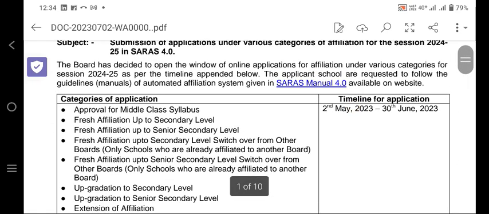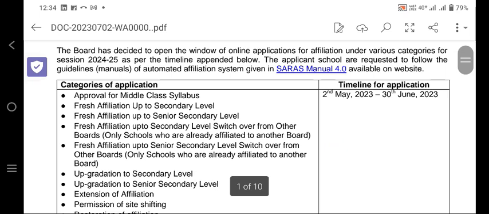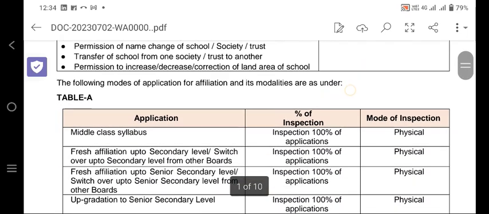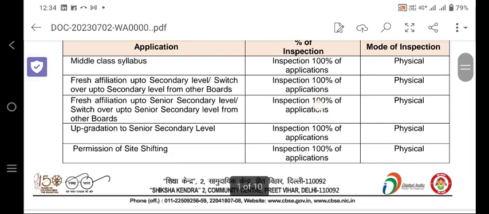So what is the time frame? The time frame is 2nd May 2023 to 30th June 2023. So the applicant schools are requested to follow the guidelines. Guidelines have already been given in the SARAS manual 4.0 available on the website. Now we are coming to Table 1, Table A.